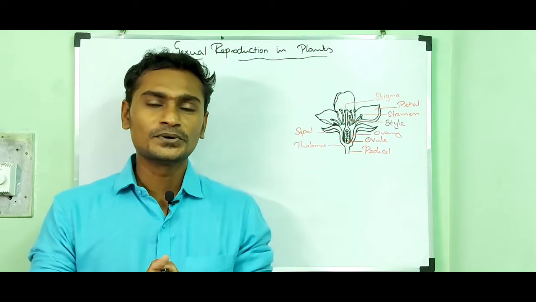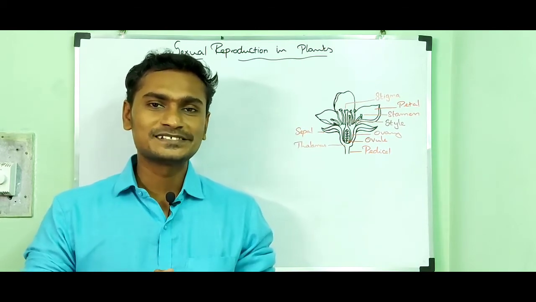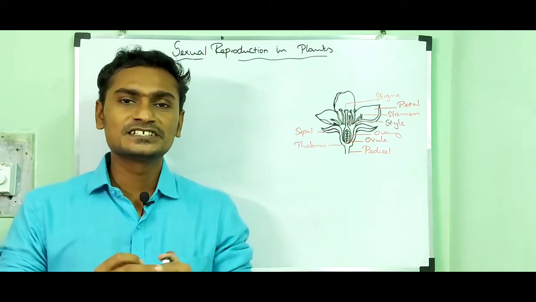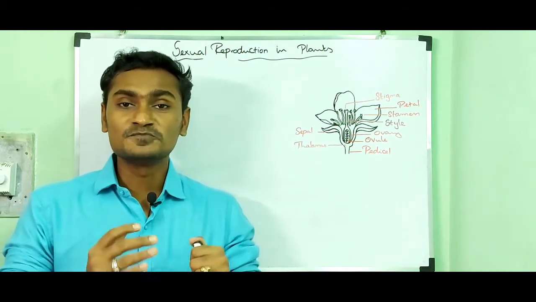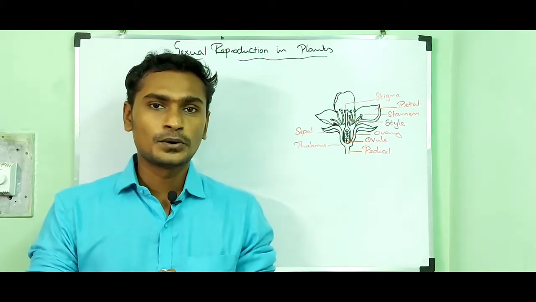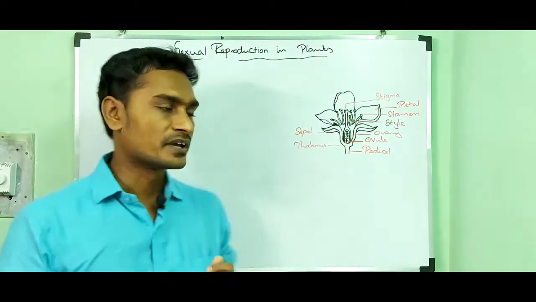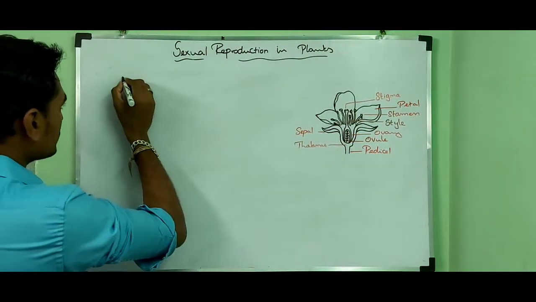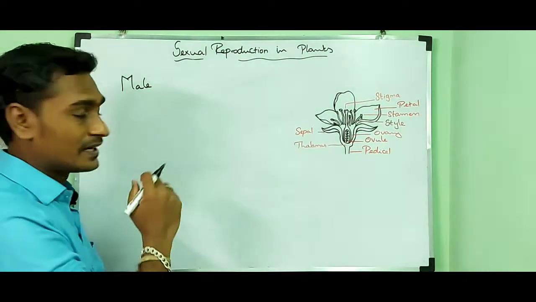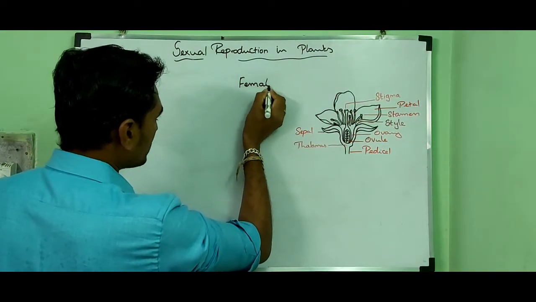In this video, we are going to discuss chapter 1, especially the topic called sexual reproduction in plants. In general, sexual reproduction means two parents are involved in that process. One parent acts as male, and one parent acts as female.